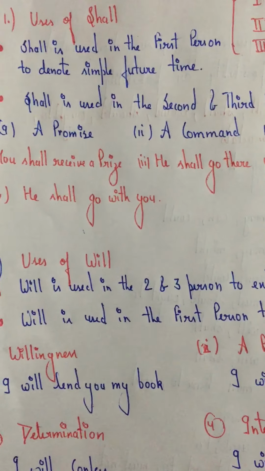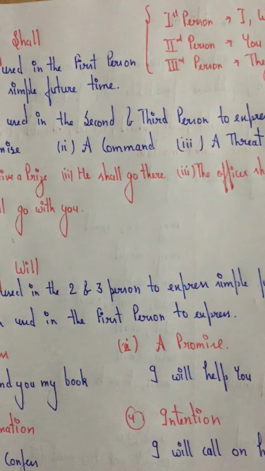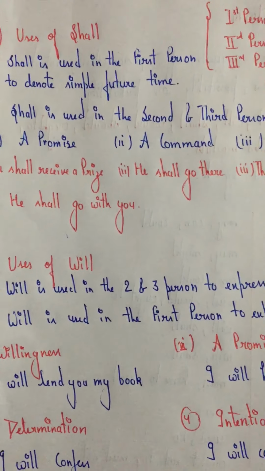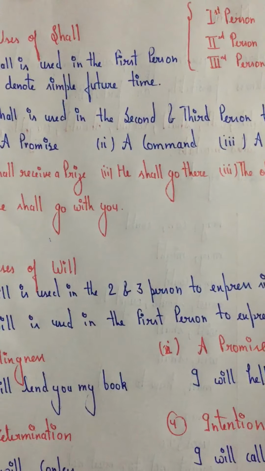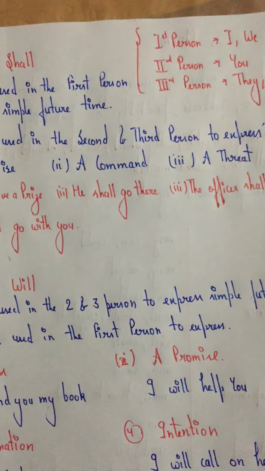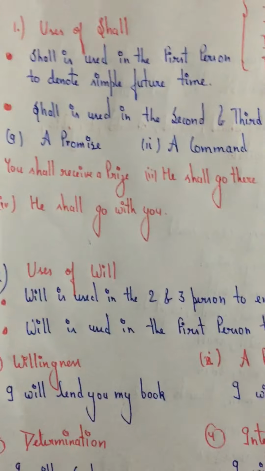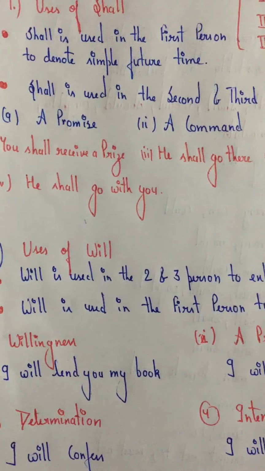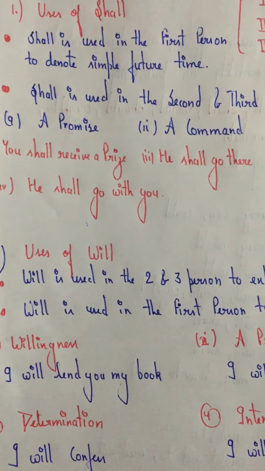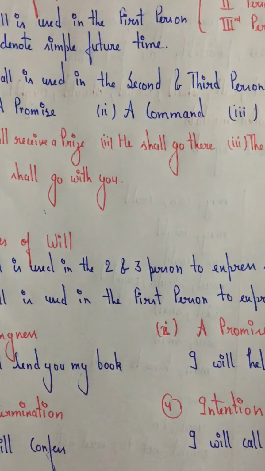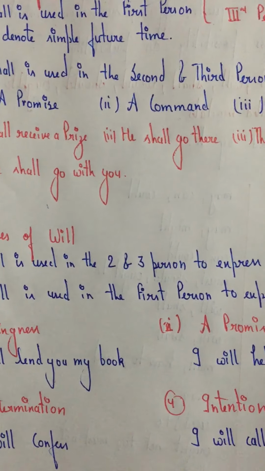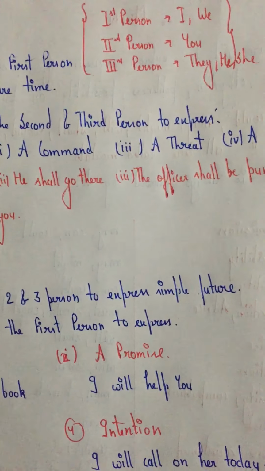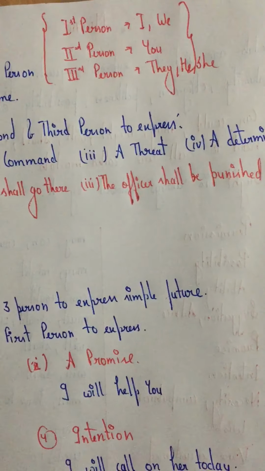Second, shall is used in the second and third person to express a promise, like you shall receive a prize. Or a command, he shall go there. Or a threat, the officer shall be punished.